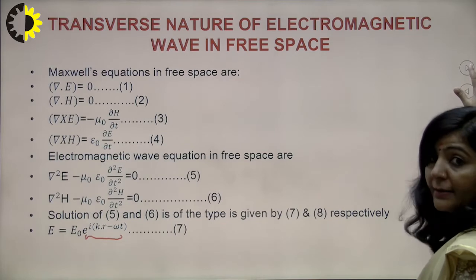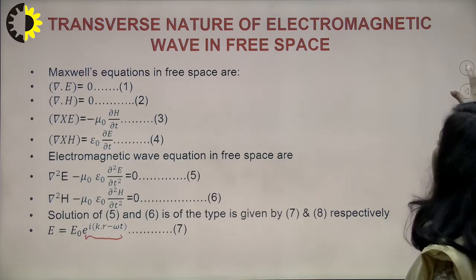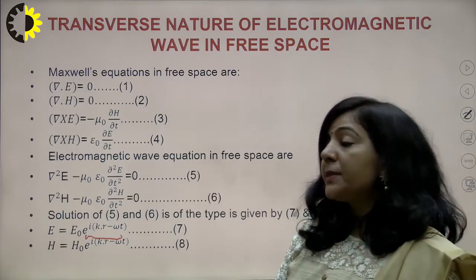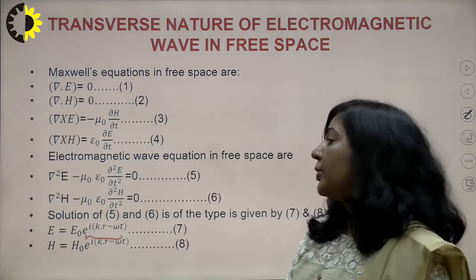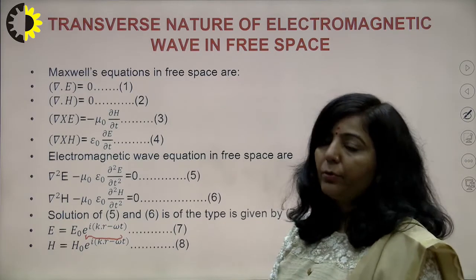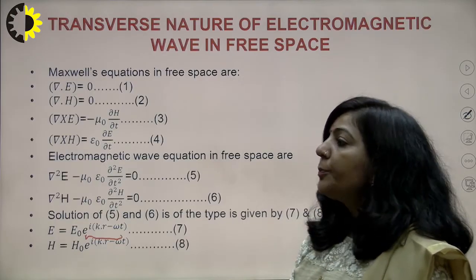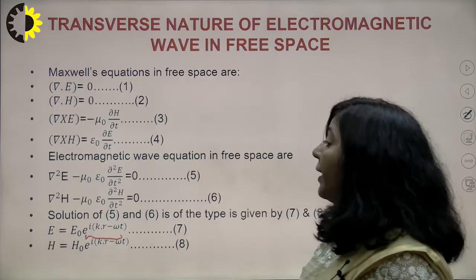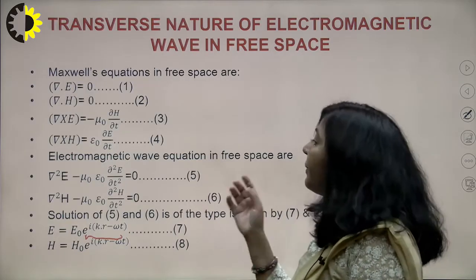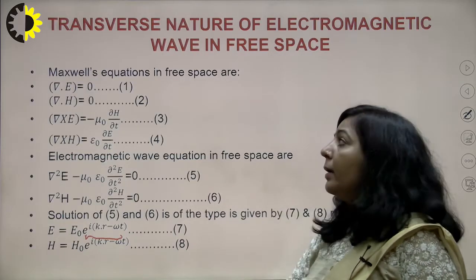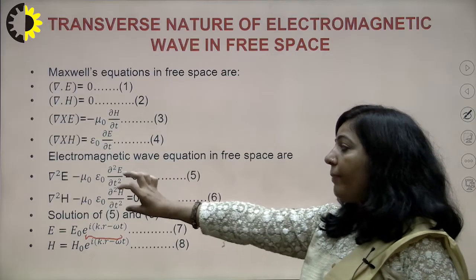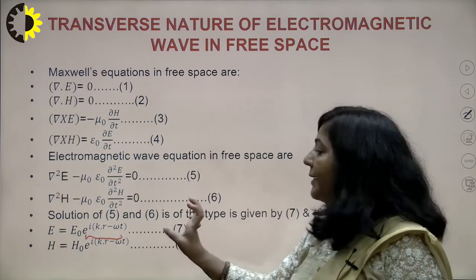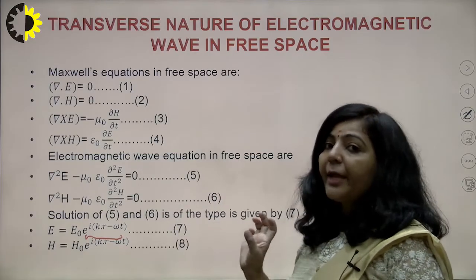Similarly, if you write the solution of equation number 6, you will get a similar type of solution. It means the solution of 6 will be H equals H naught, where H naught is the amplitude of the magnetic field vector, e raised to power i(k dot r minus omega t). So 8 is the solution of equation number 6. So what are you getting? You have these two electromagnetic wave equations in free space, and the solutions of these two equations are equation number 7 and 8.